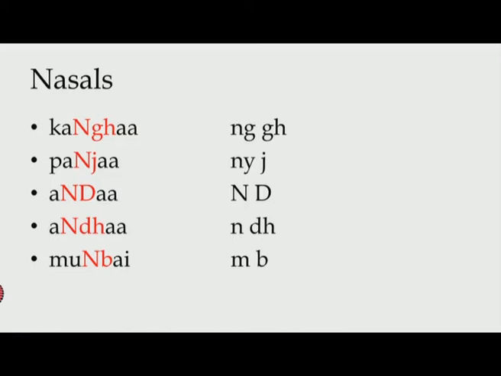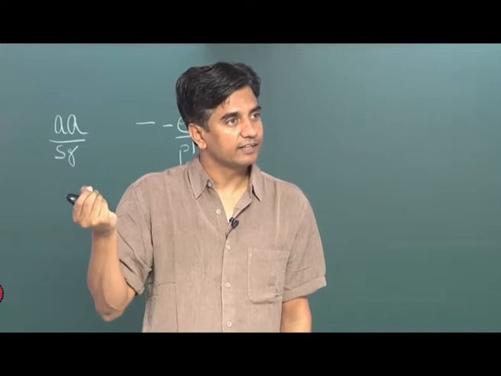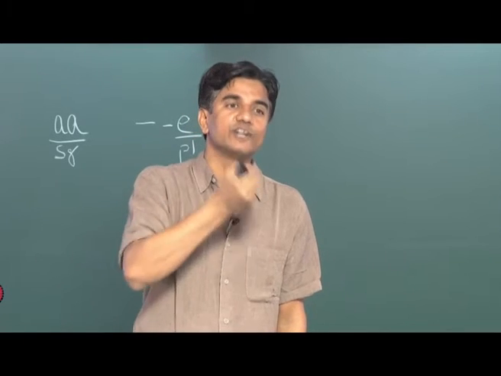Now, in each of these words, the first sound is a nasal. That is, in each of these clusters, the first consonant of that cluster is a nasal sound. Right? Now, the way it works is, if the following consonant is a labial, then the nasal is also labial.